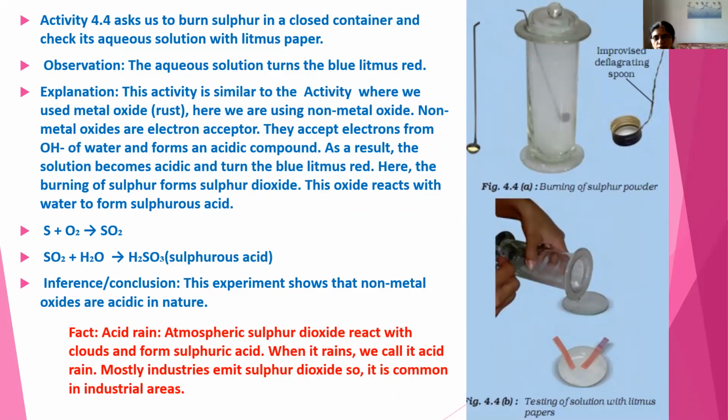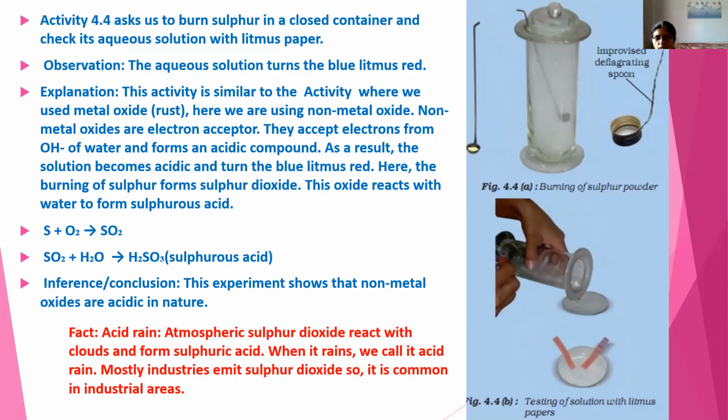Here, the burning sulfur: you take sulfur in a deflagrating spoon, and when it burns in a closed container with oxygen, sulfur dioxide will be formed. Immediately, when you add water, the sulfur dioxide gets dissolved and it forms sulfurous acid. So in this reaction, first sulfur plus oxygen gives sulfur dioxide gas. When sulfur dioxide gas gets dissolved in water, we get sulfurous acid.